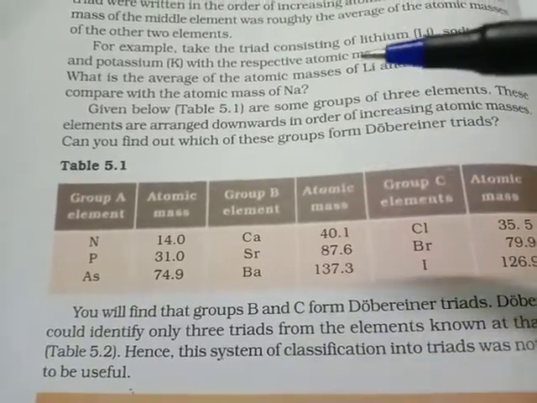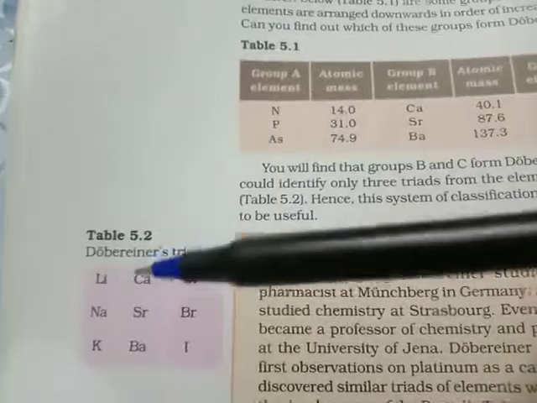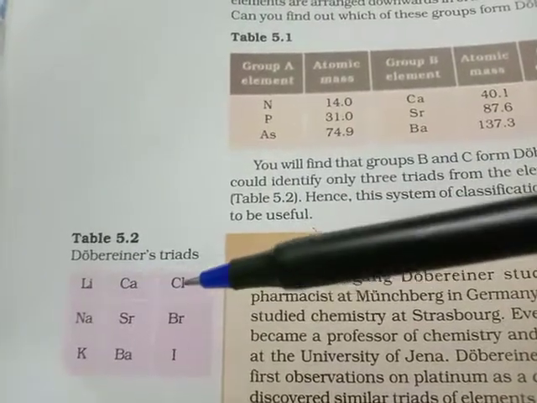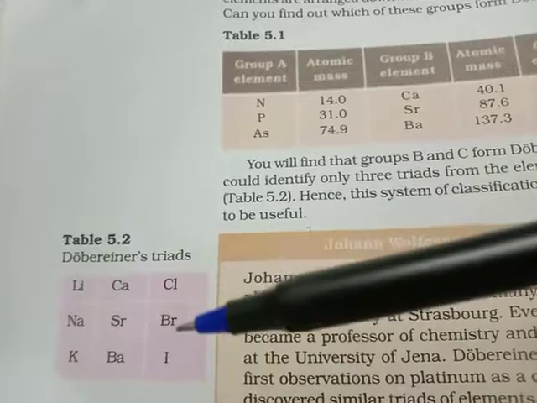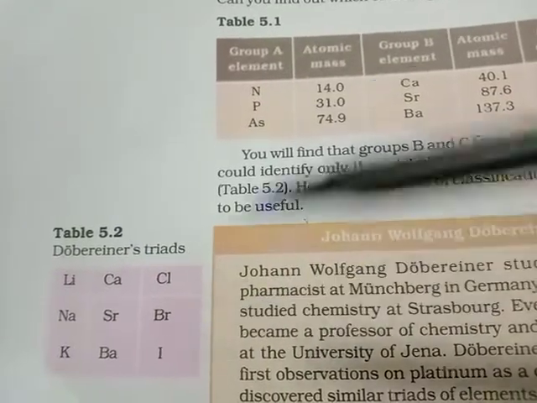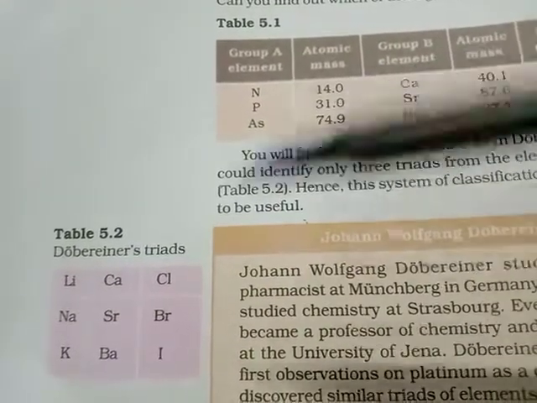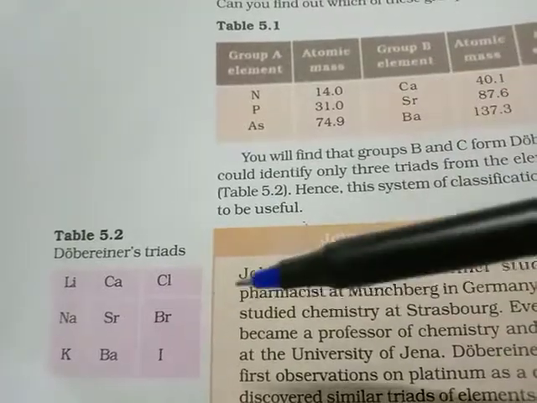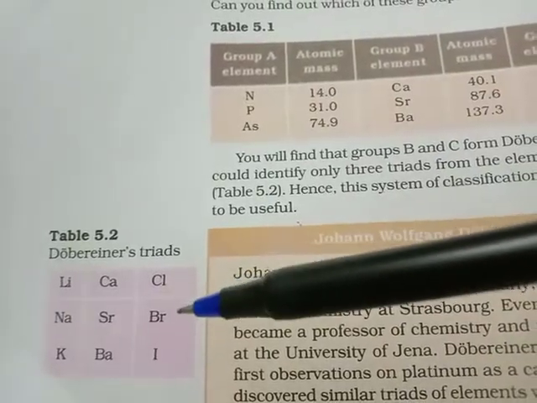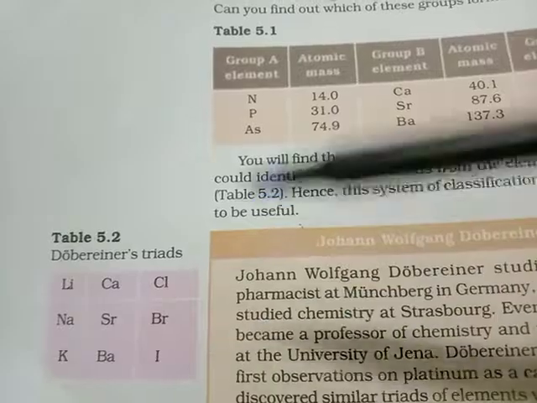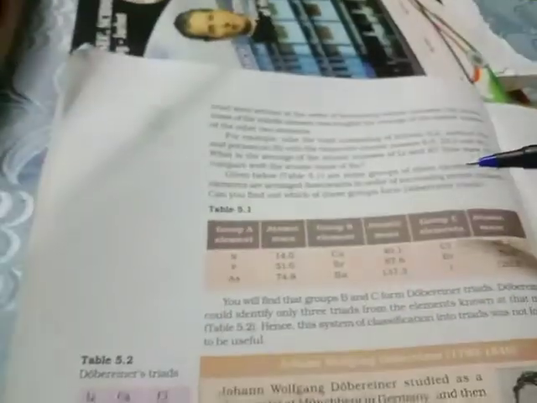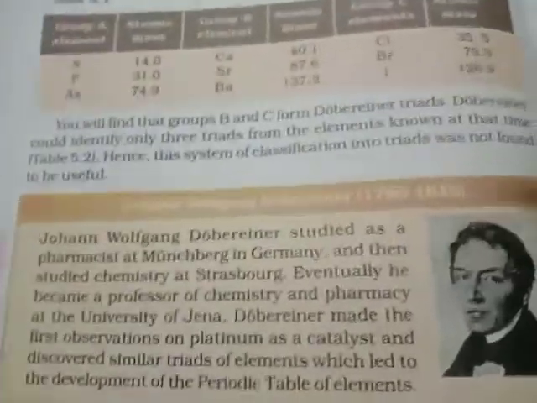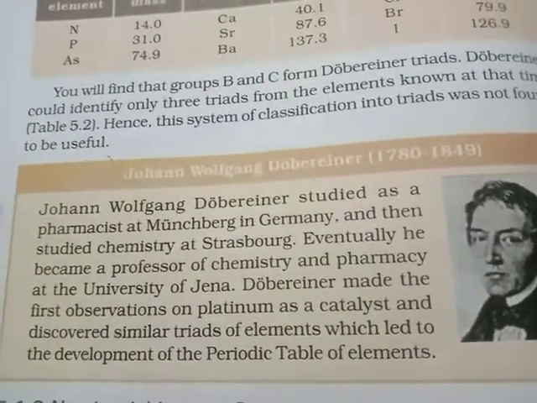He could identify only three groups of triads. The rest of the elements could not be put into triads. That means they did not follow this system where the atomic mass of the middle element is the average of the other two. For all elements, it was not applicable. That is why this system was taken as not useful.